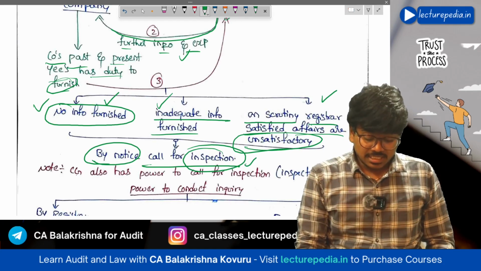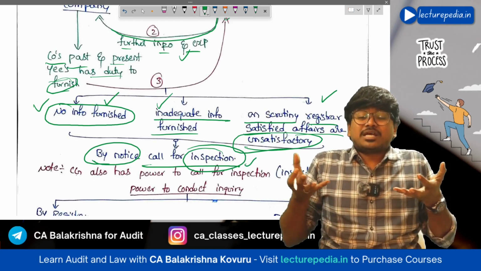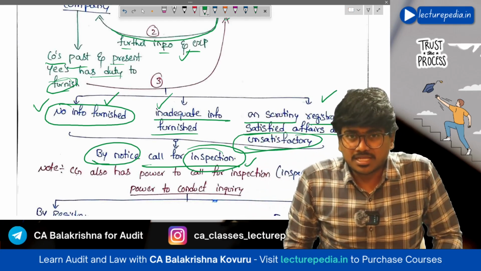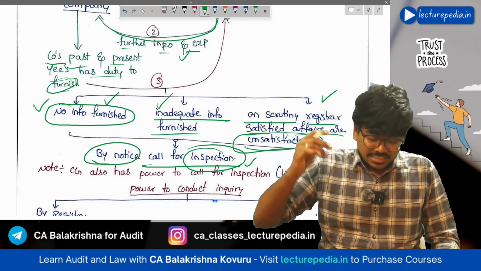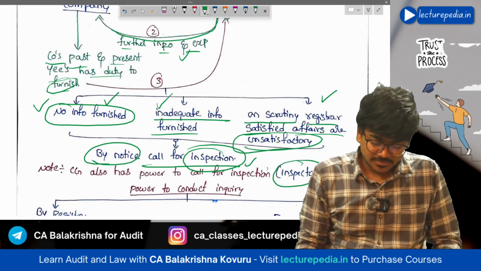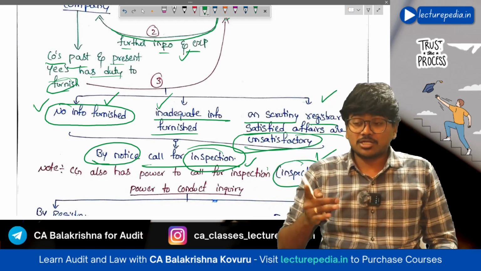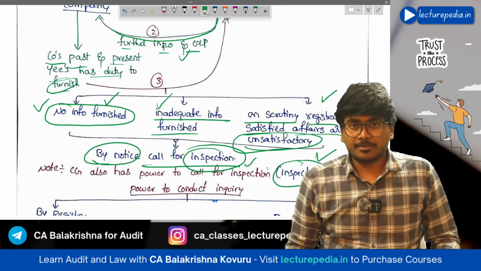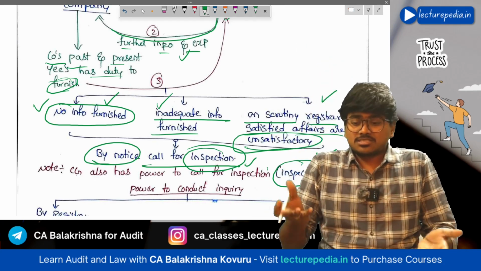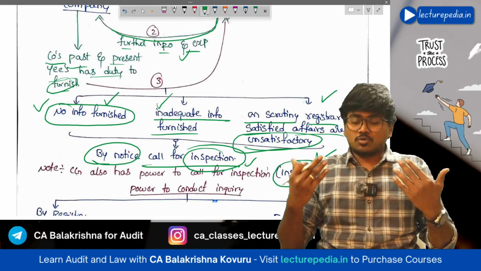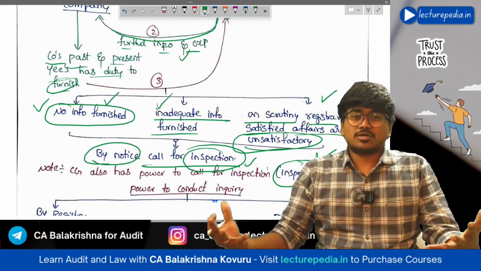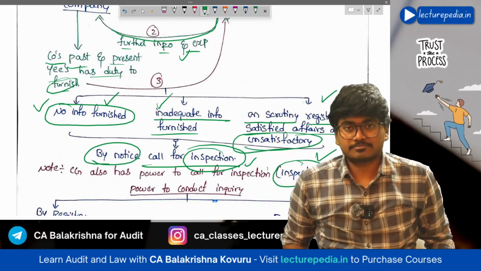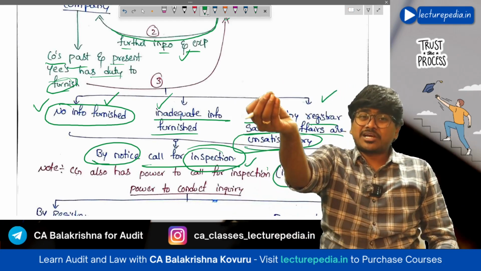So this is the scenario where inspection will arise. Once the inspection notice is issued to the company, ROC will appoint an inspector. The inspector will be appointed to inspect the books of accounts, records and documents of the company. Inspect means going through the books of accounts, reviewing and scrutinizing the books of accounts and records to find out whether there are any frauds. That is known as inspection.